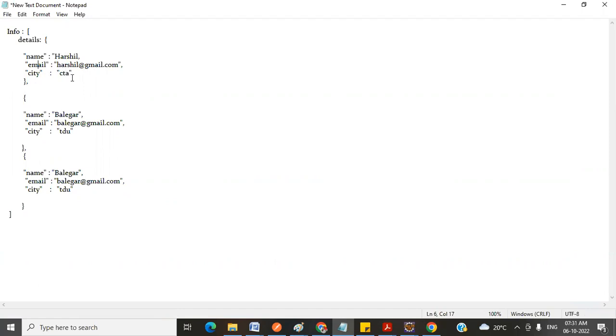So the name we specify here must always be a string. It's not possible to apply some other data type for name, email, city, or any other variable we declare inside this. So the key is always a string.